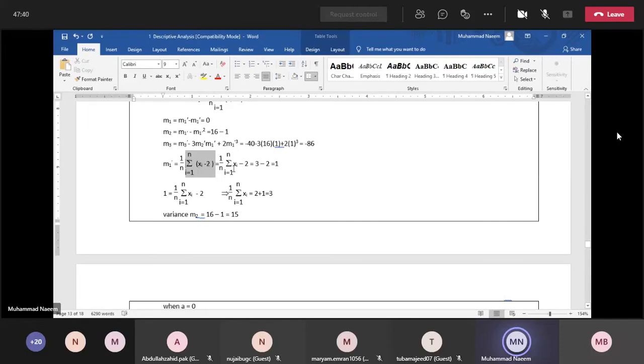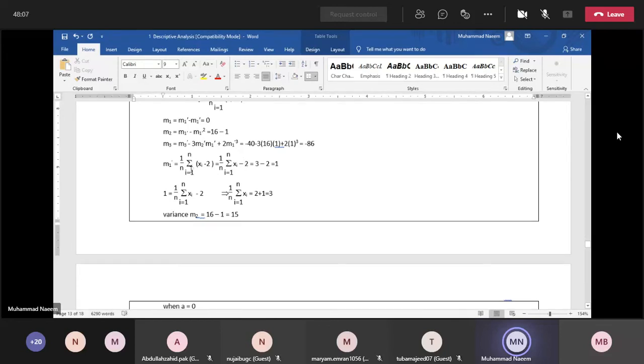So apply sigma to both the terms, first upon x and then upon 2. A constant remains unchanged, because when sigma is applied to a constant 2, it becomes n times, and dividing by n, again we have 2.